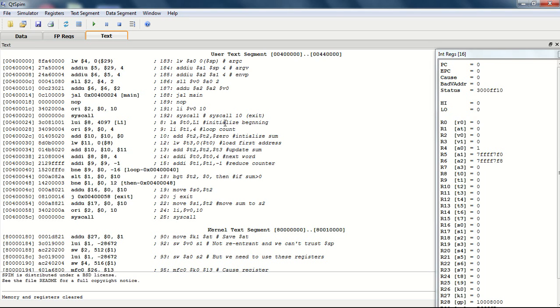We will go ahead and load this pseudo instruction program. When we open it, we can see that the instructions are loaded in our text segment. And we do the single stepping through the program. You can see that right in the program as it is written in the text editor.